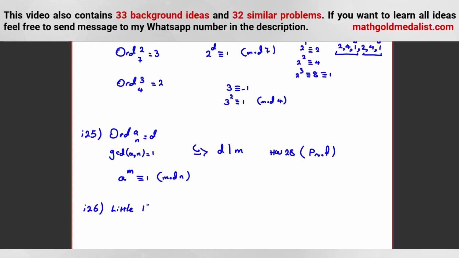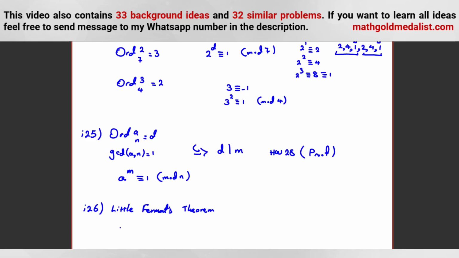In this problem we only need Little Fermat's theorem. If you want to know the general form, in some AIME problems we need it. You should know Euler's totient function and things like that. If you want to learn all of those, feel free to send a message to my WhatsApp number in the description.